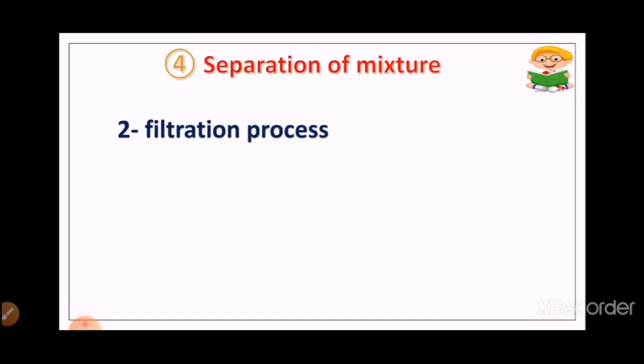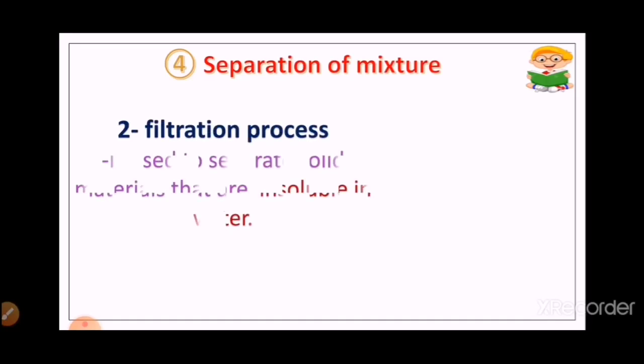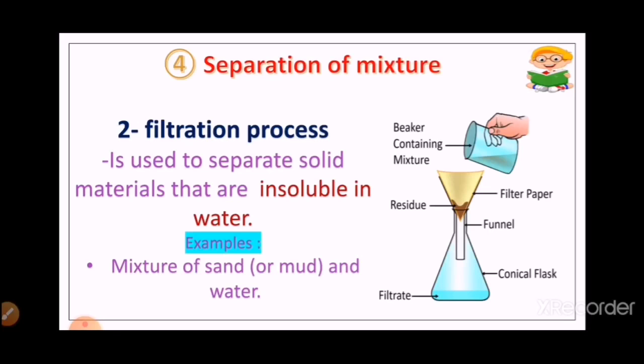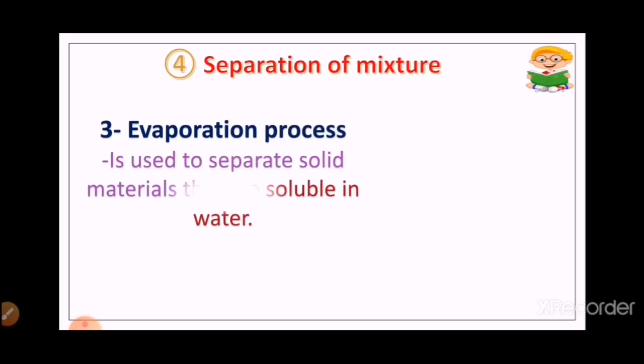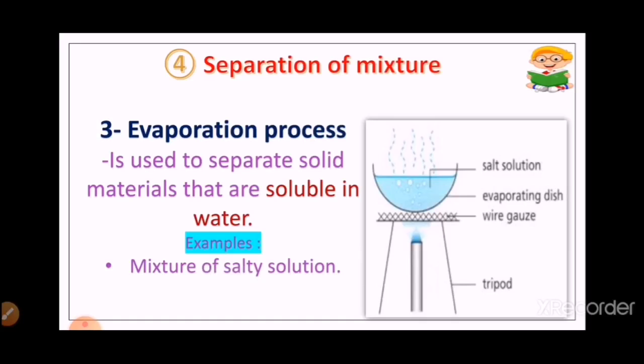The second method is filtration process. It's used to separate solid materials that are insoluble in water, for example, mixture of sand or mud and water. The third method is evaporation process. It's used to separate solid materials that are soluble in water, for example, mixture of salty solution.